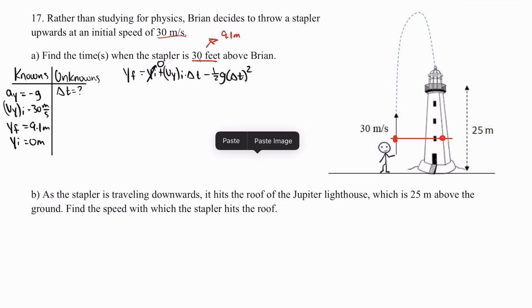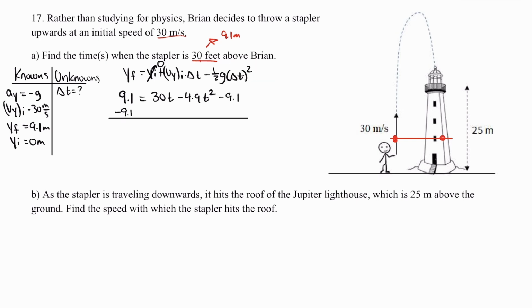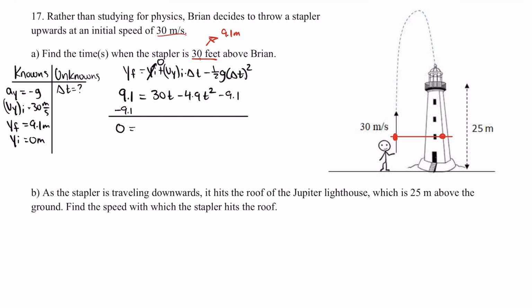So plugging everything in, I'm going to get 9.1 equals 30t minus 4.9t squared. Again, I'm not writing the units and I'm not writing the deltas, just so that it makes this a little bit easier to see. So I'm going to subtract 9.1 from both sides, and then I'm going to rewrite it in order from highest degree to lowest, the way we usually do it in your math classes. So I'm going to get negative 4.9 t squared plus 30t minus 9.1. So here in my quadratic equation, a is going to be negative 4.9, b is going to be 30, and c is going to be negative 9.1.